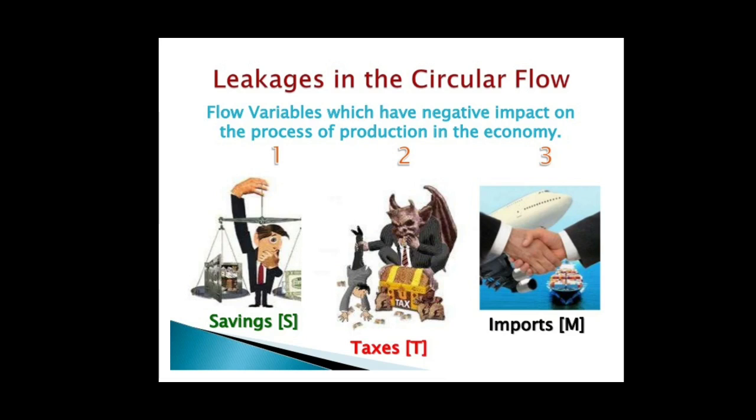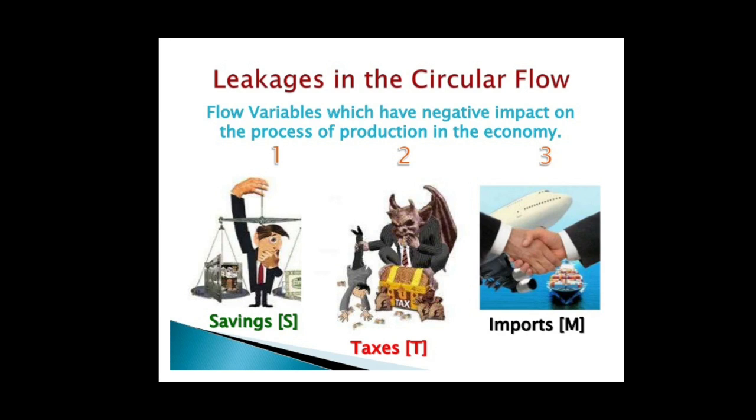Thus, leakages are those flow variables which have negative impact on the process of production or on the process of income generation in the economy. Such variables reduce the flow of income in the economy, and some of the important leakage variables are savings, taxes imposed by the government, and imports.